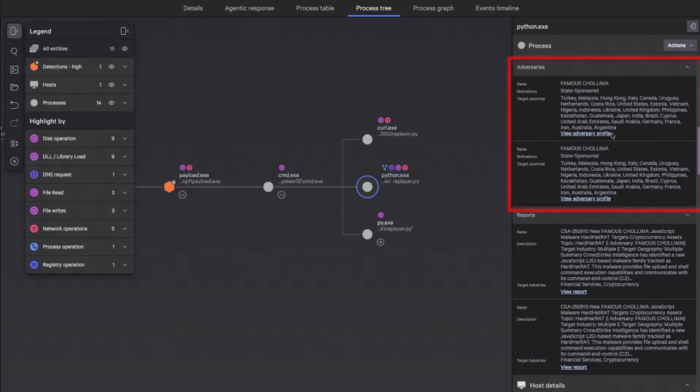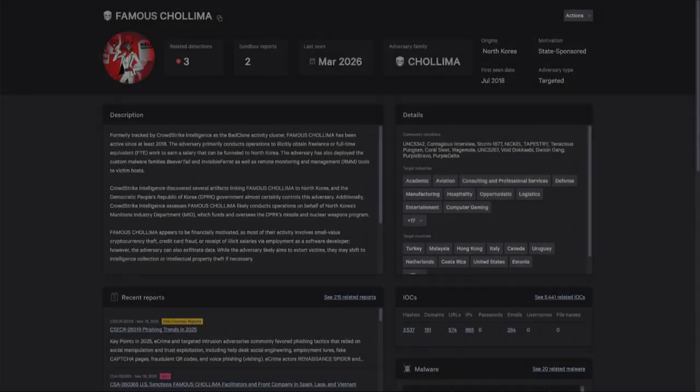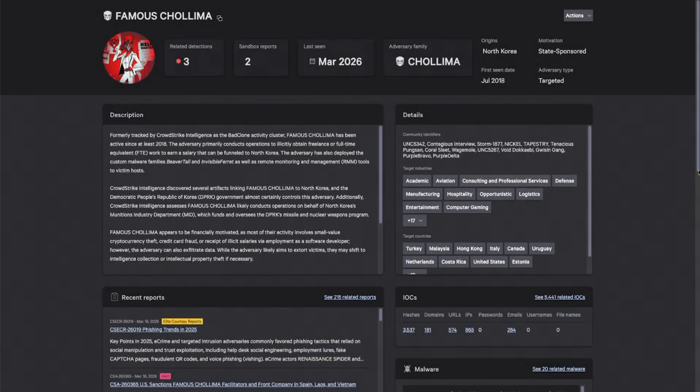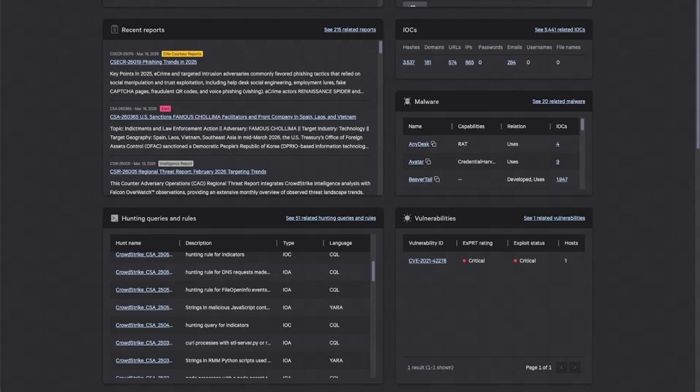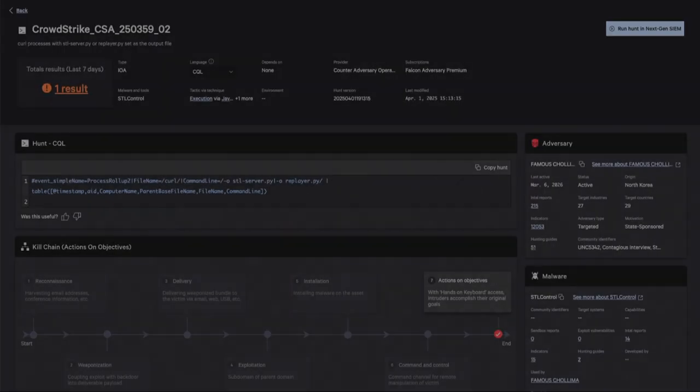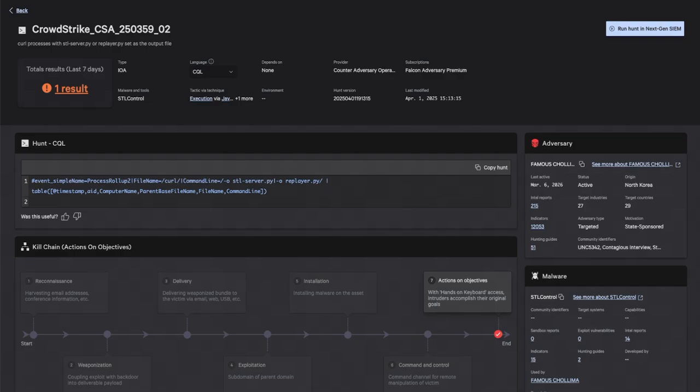When we pivot to adversary intelligence, this behavior aligns with Famous Chollima, a state-sponsored threat actor associated with North Korea, known for job-themed lures and weaponized coding tasks. If we scroll down to hunting queries and rules, we already have a hunt looking for replayer.py. That means if this pattern appears anywhere else in the environment, we can find it quickly.